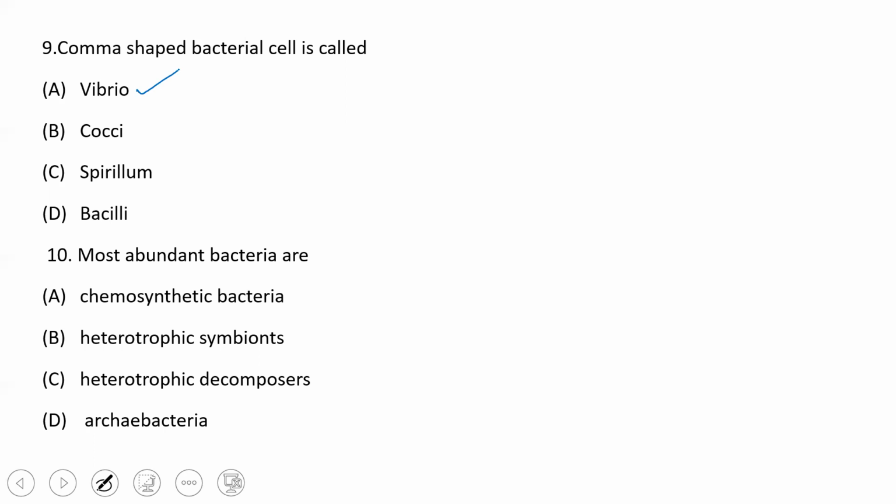Last question. Most abundant bacteria are? Is it chemosynthetic, heterotrophic symbionts, heterotrophic decomposers, or archaebacteria? Since we know that the most abundant bacteria present are heterotrophic decomposers, henceforth the option is option C.